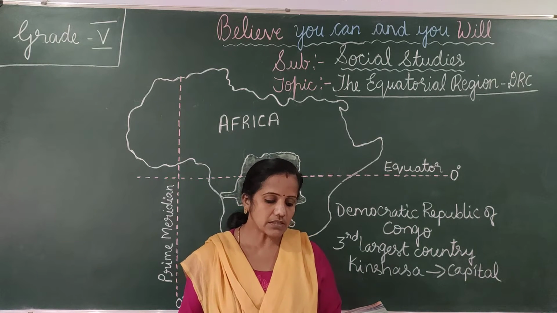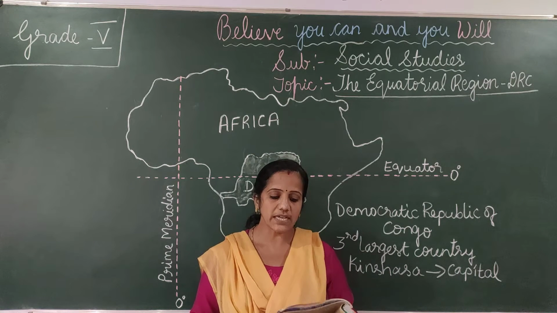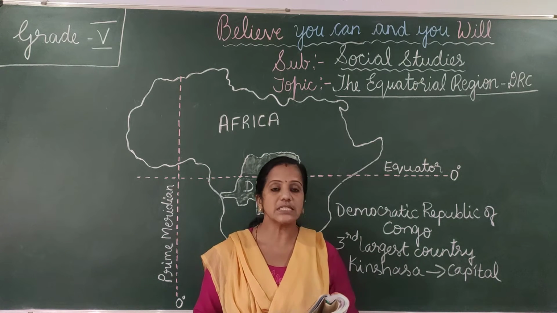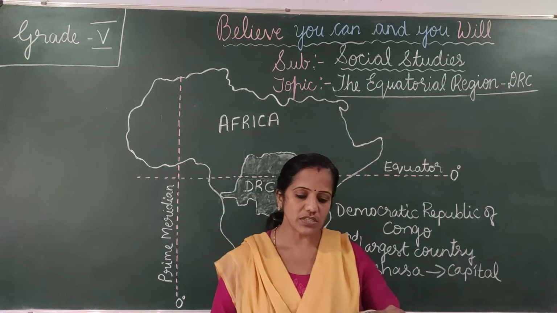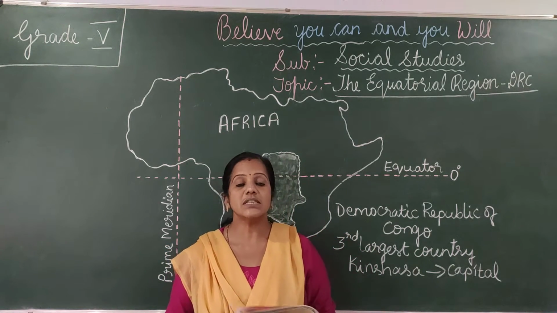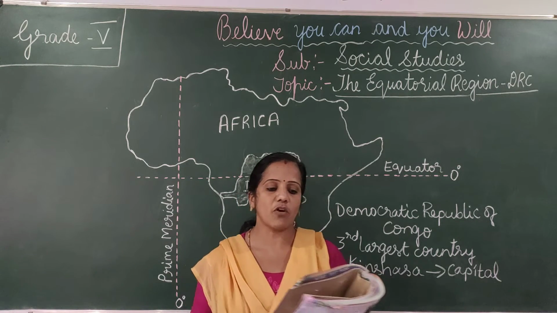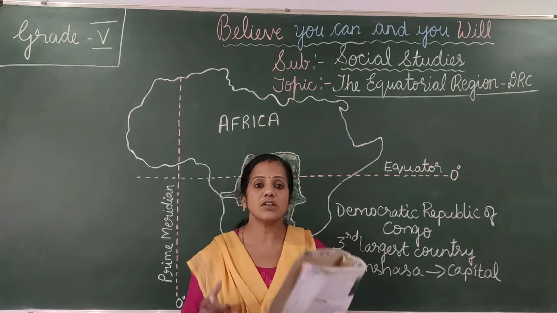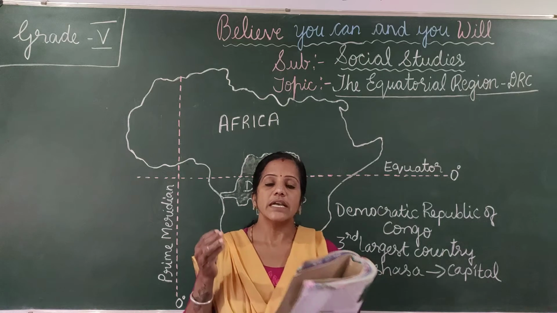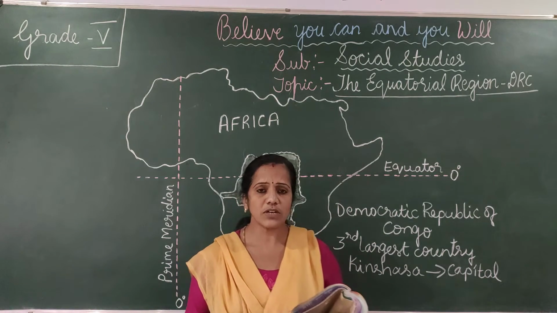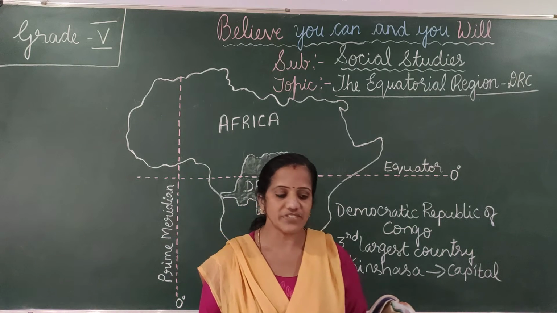In the southern part, the climate is different. The vegetation is different. Instead of dense forests, there are grasslands with short trees. In the southern part of the Democratic Republic of Congo, the climate is not hot and wet because it doesn't get as much rainfall. So the vegetation is different here.